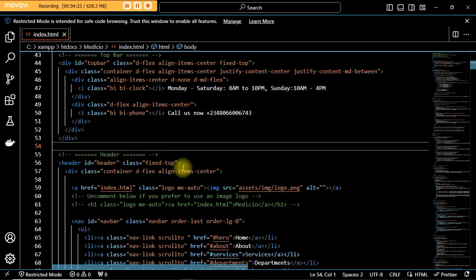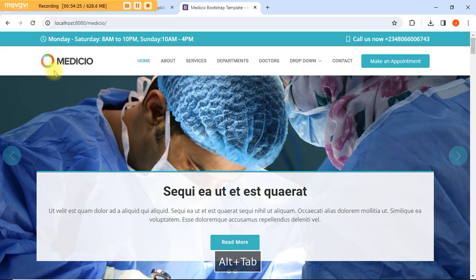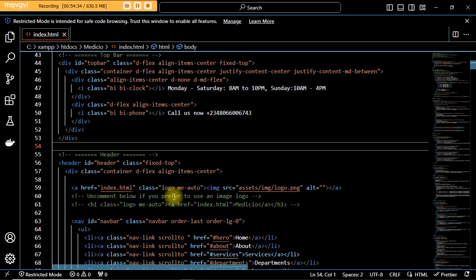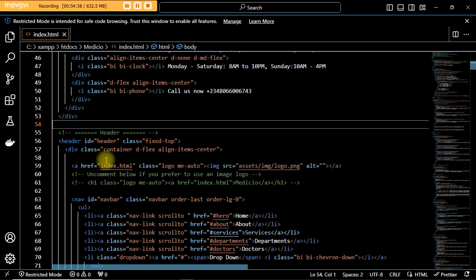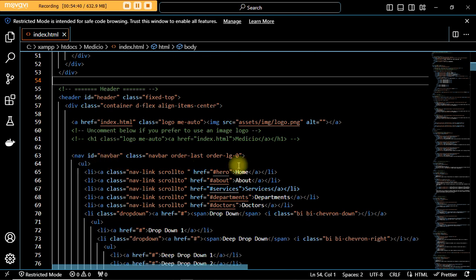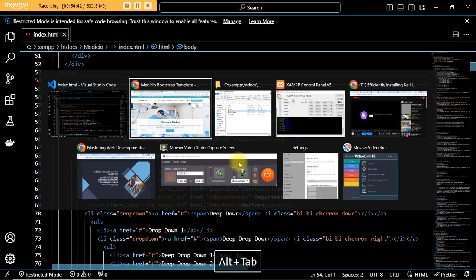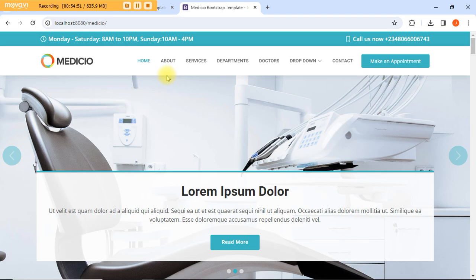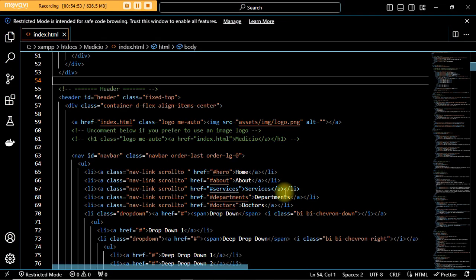So that's the header. It's all these places where you have your menus, your logo, and the button. Now let's come here and see under the header section. Let me give you a hint. What we are looking for is Medicio, or home, about, service. So under header, just look for them. Anytime you see them, those are the things that we need.